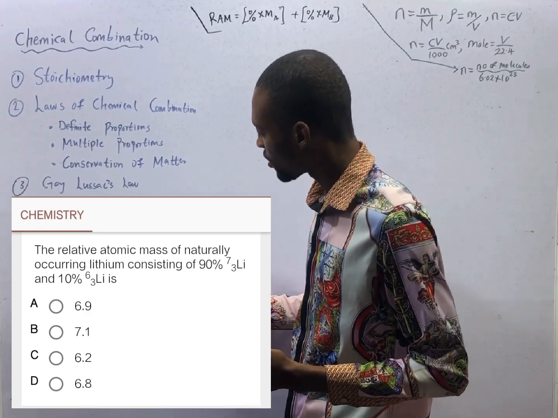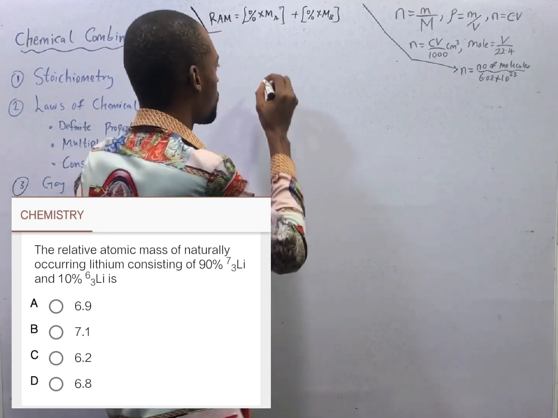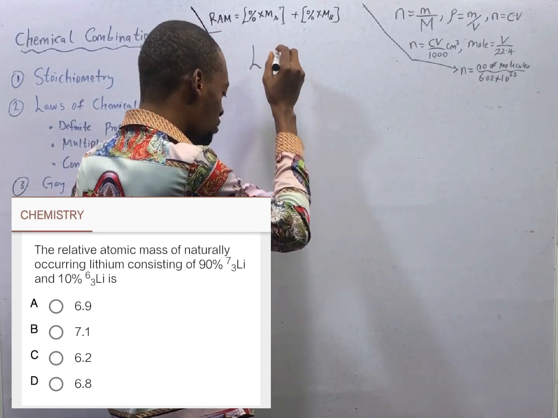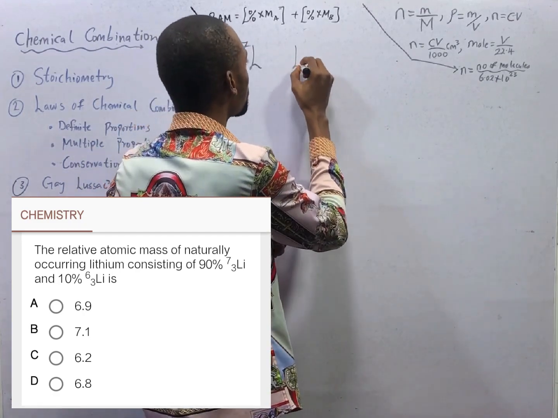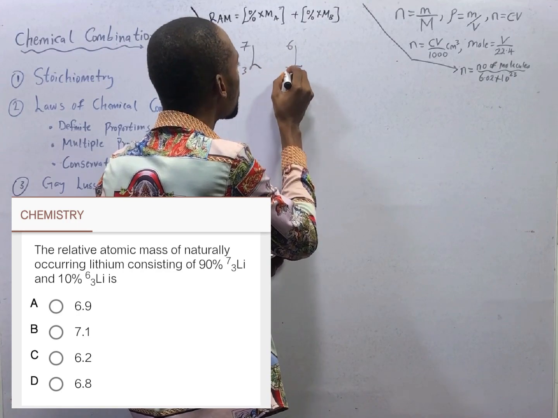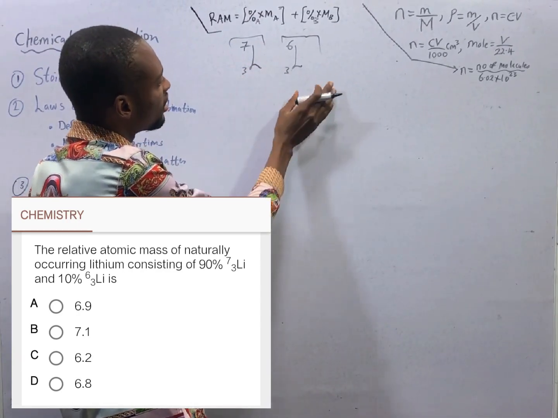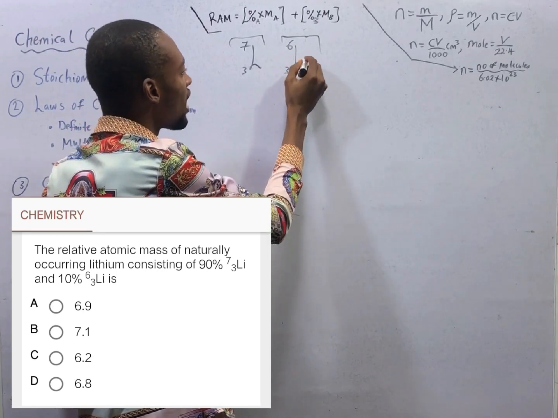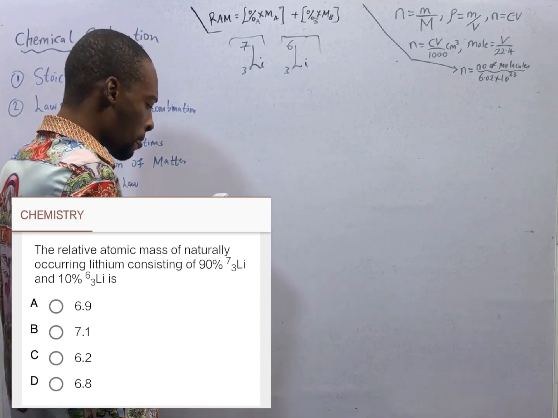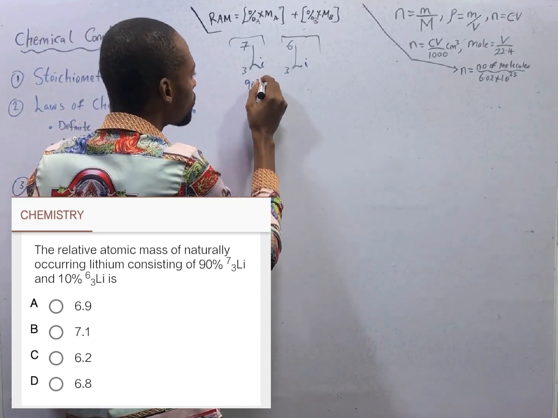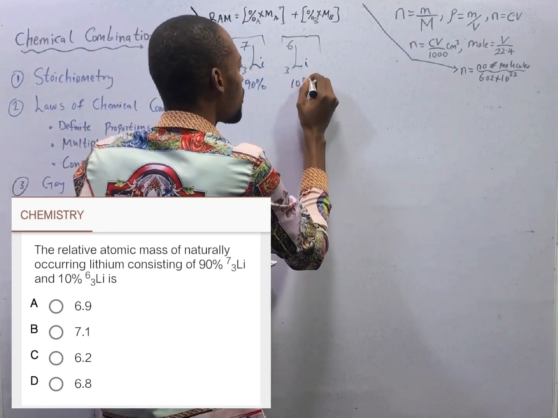Relative atomic mass. We have lithium with an atomic mass of 7, and lithium with an atomic mass of 6. They both have the same atomic number. Let's call the first lithium A and the second lithium B. The percentage of lithium A is 90%, and the percentage of lithium B is 10%.